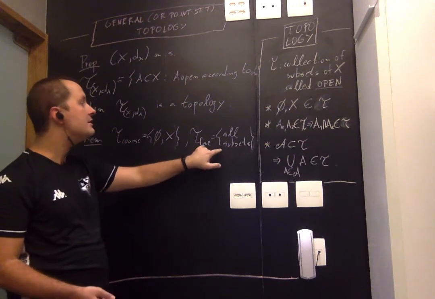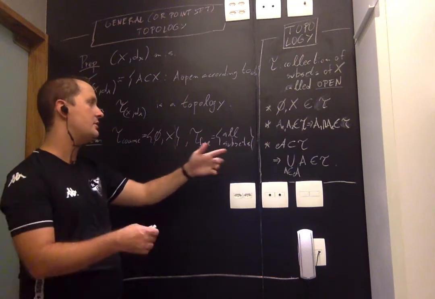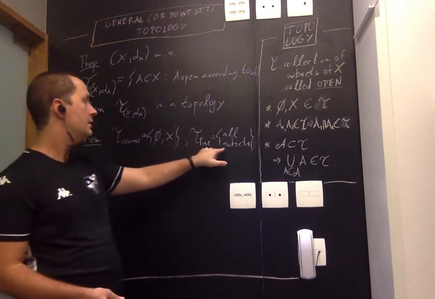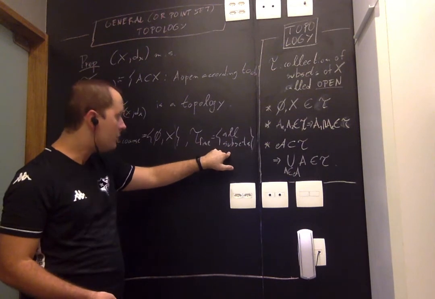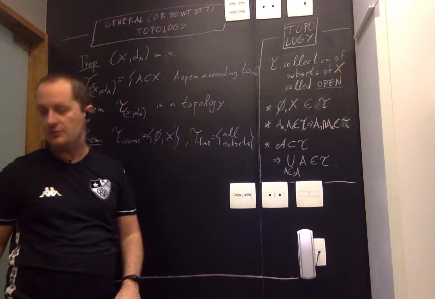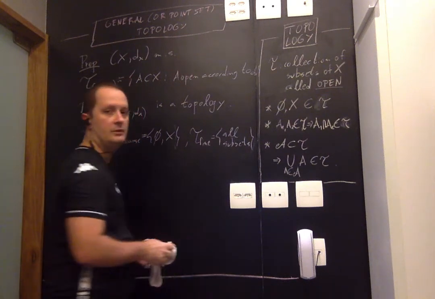On the other hand, this is also a topology just because the family of all subsets of X is closed under intersection and under union. The empty set and X are subsets of X. So this is a topology, and this one is given by a metric. But I'll leave it as an exercise for you to determine which metric gives this topology.